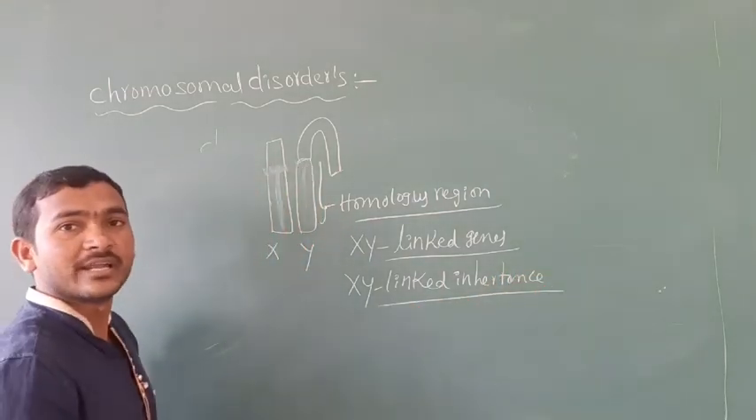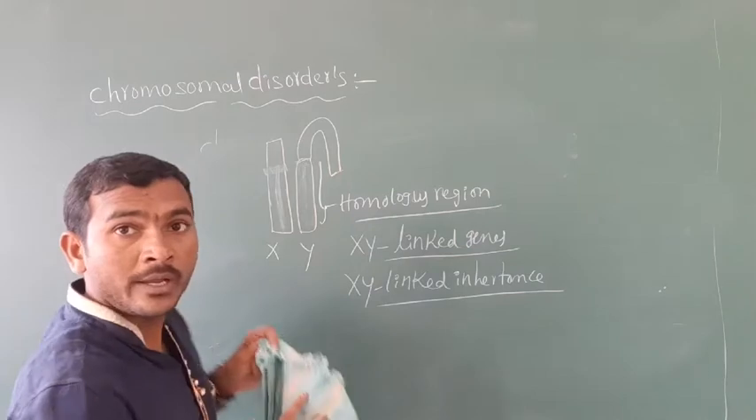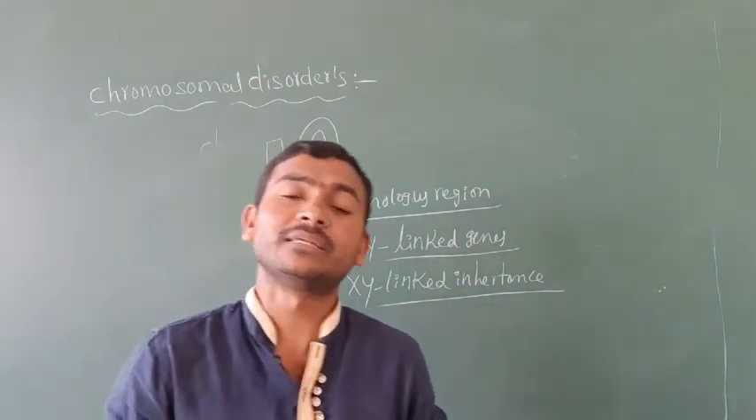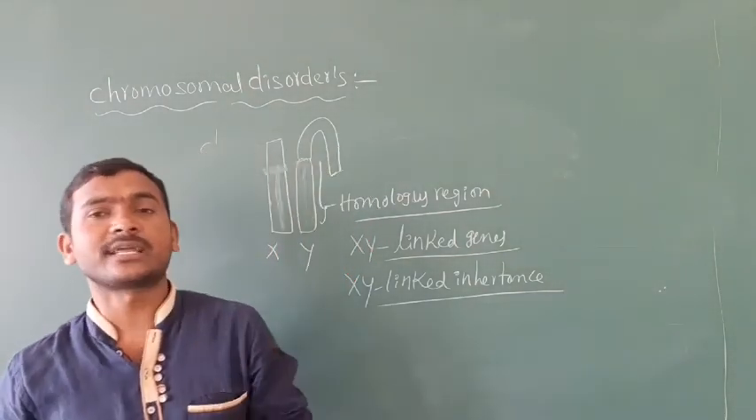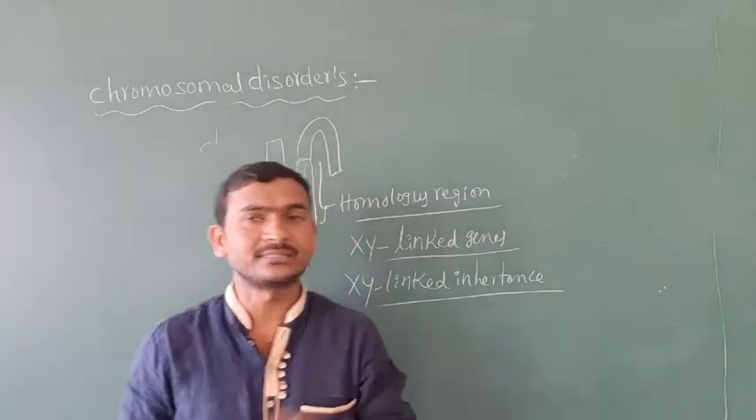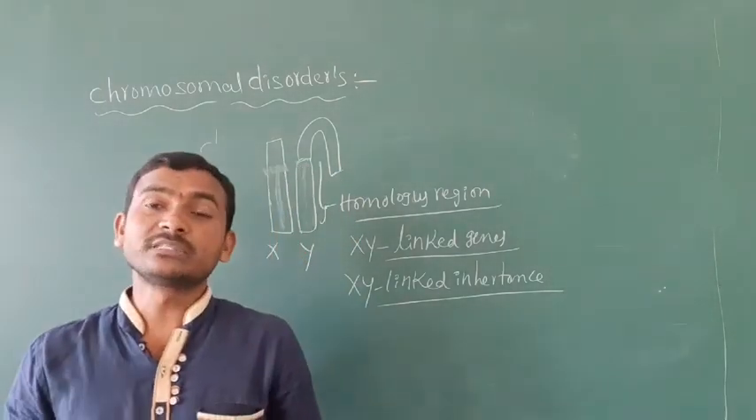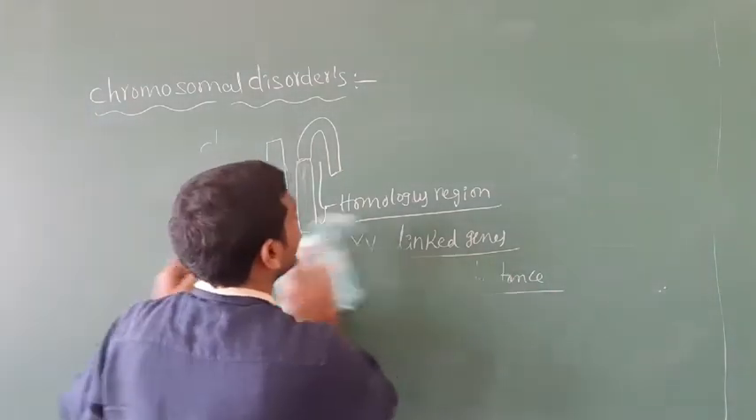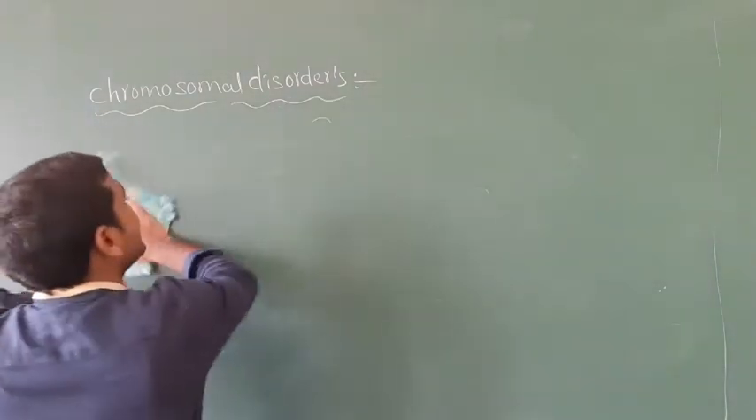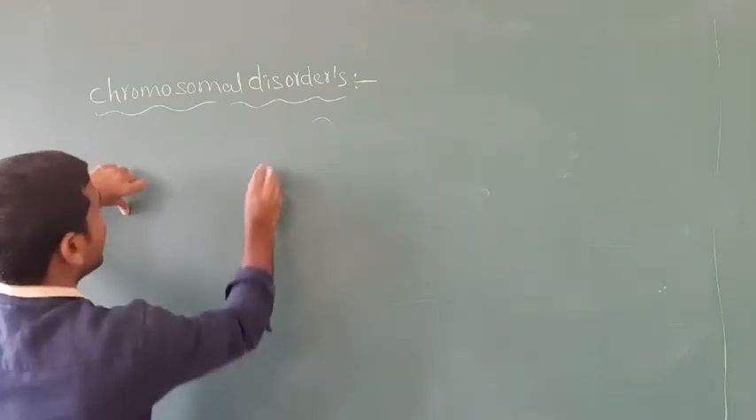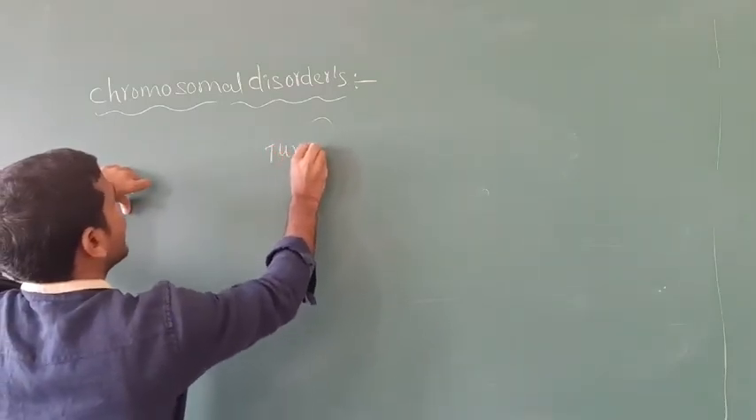So like that. Now, X-linked disorders include hemophilia and color blindness. Again, autosomal disorders are also there. Which are the allosomal disorders? For example, you can take Turner syndrome.